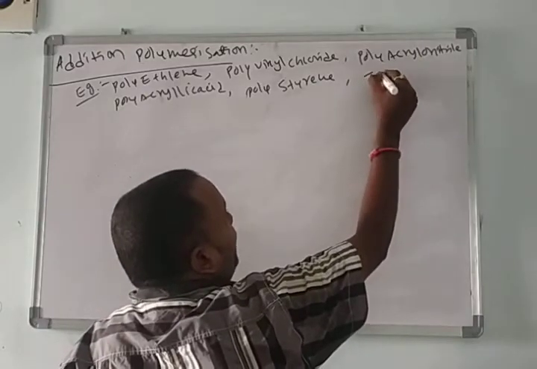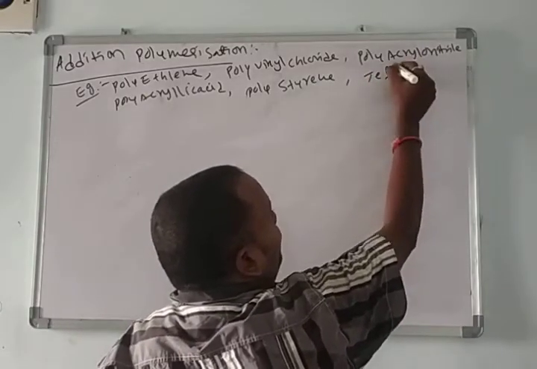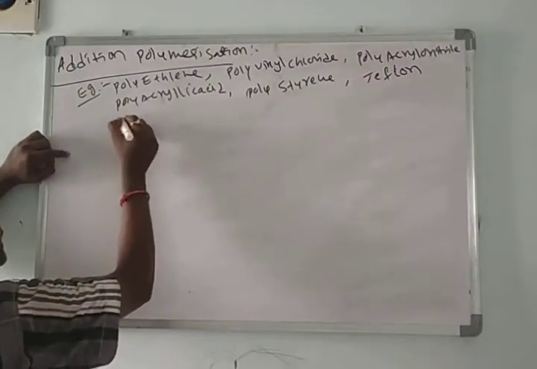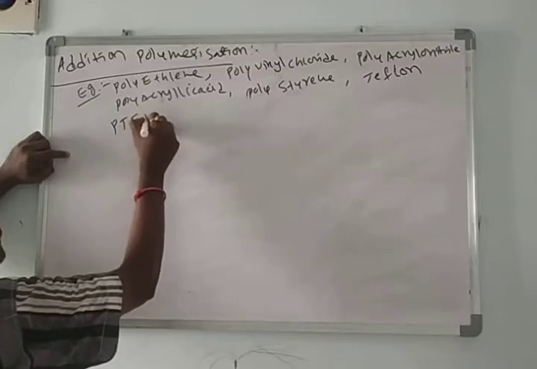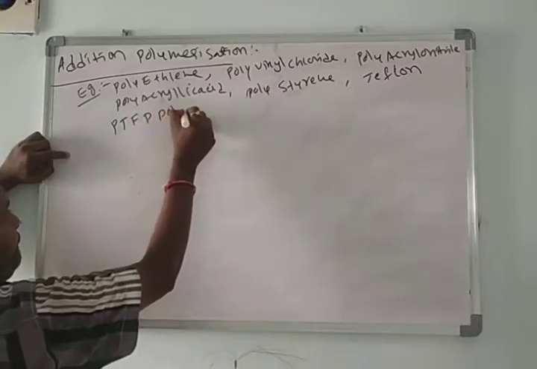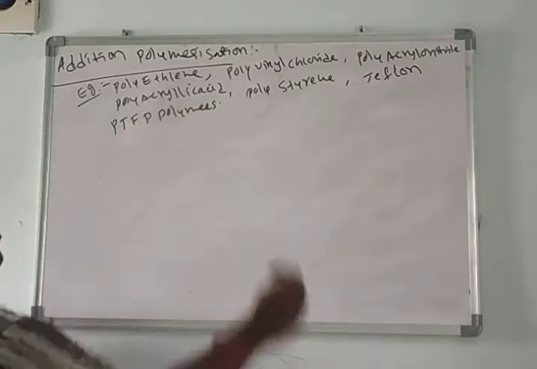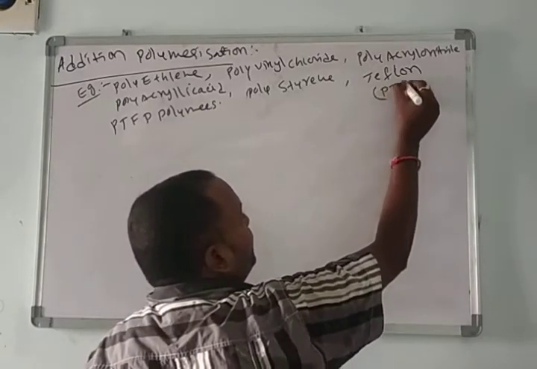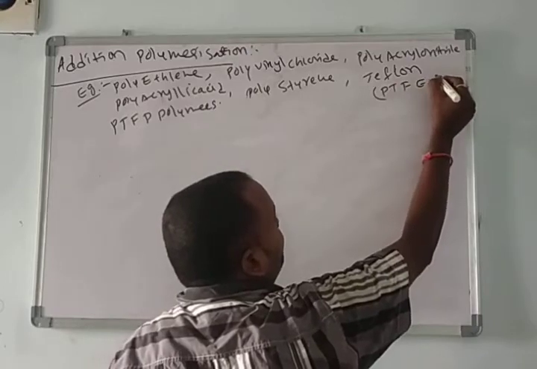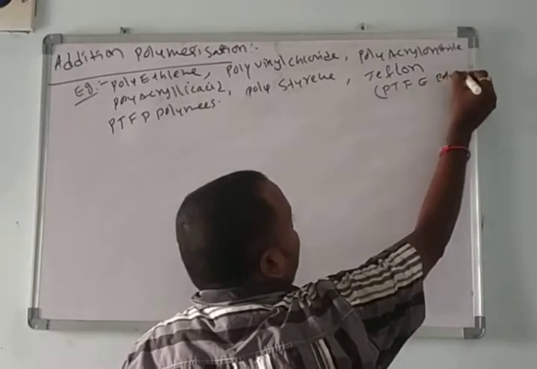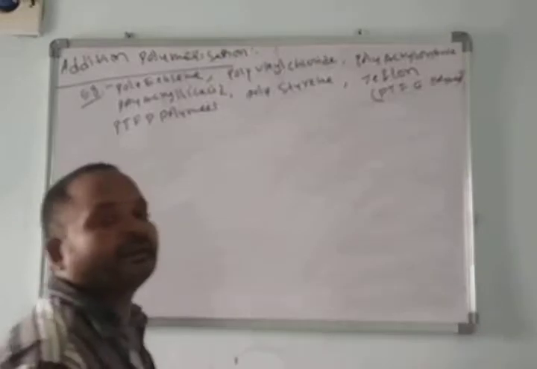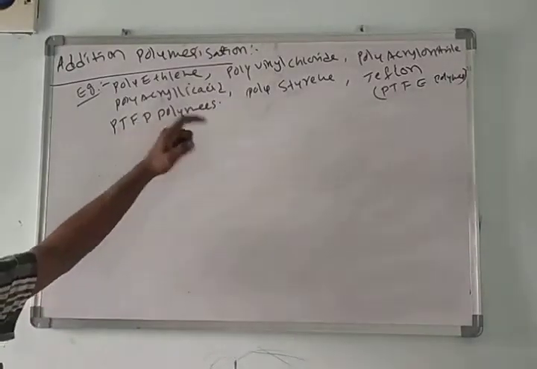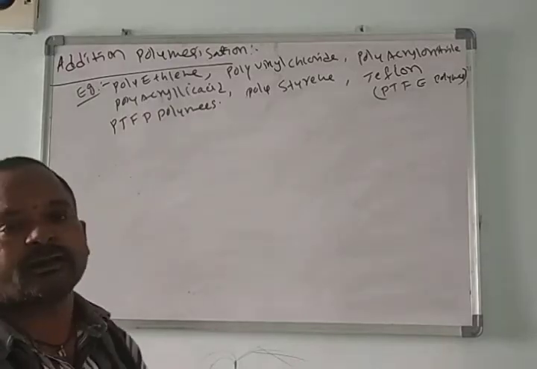Okay, here we have Teflon. Along with the Teflon, polytetrafluorophenylene polymers. Teflon polymers are also called polytetrafluoroethylene polymers. Teflon polymers we call as PTFE polymers, polytetrafluoroethylene polymers, polytetrafluorophenylene polymers. So many examples are there.